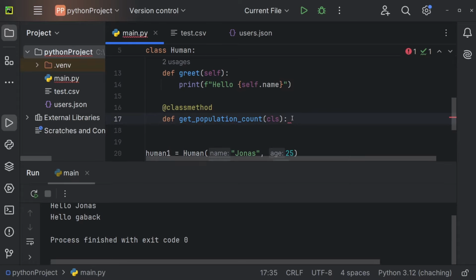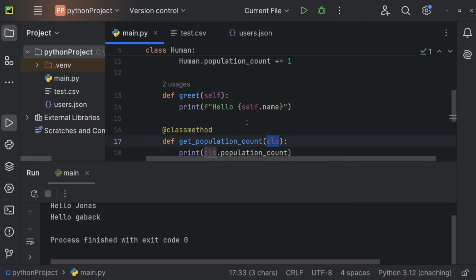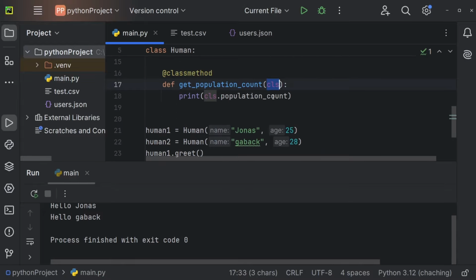And now I could, for example, print cls.population_count. So by using cls, I can access all of the class variables right here. And now I could, for example, just print cls.population_count.